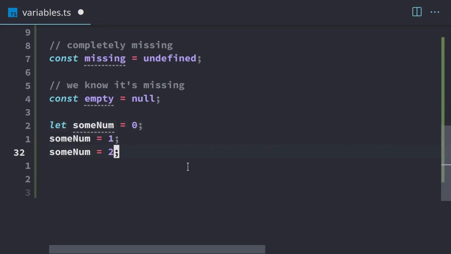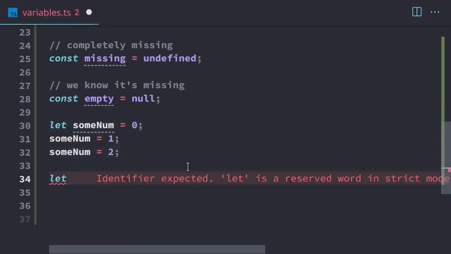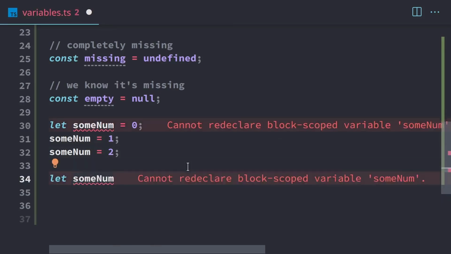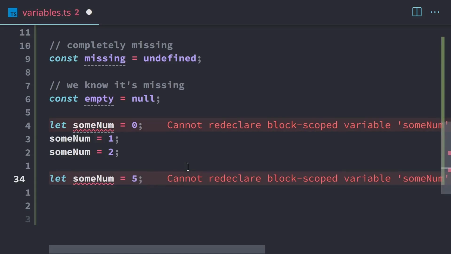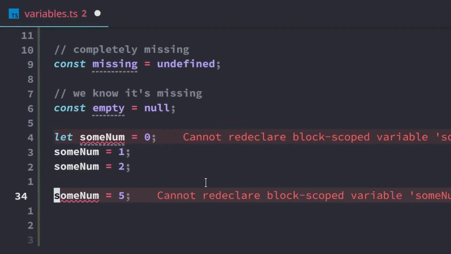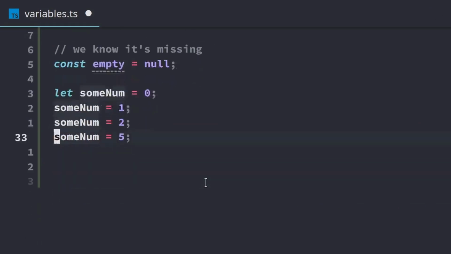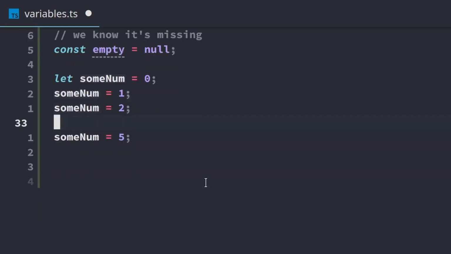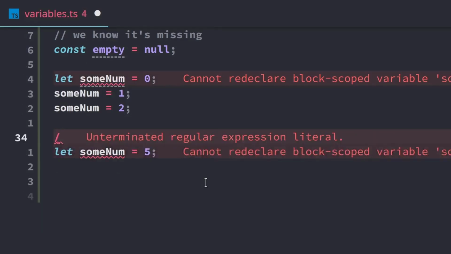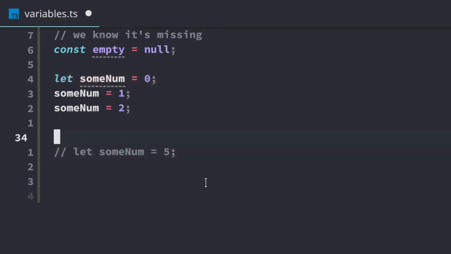One thing with let, even though we can reassign it, we're not able to reuse the same variable name with let. So if we try to set some num equals to 5 like that, using another let keyword, that's not going to work. So we have to just get rid of the let and just assign some num to whatever number you want. Now, related to that, we'll comment this one out. If you do need to do something like this, instead we can use variable shadowing.